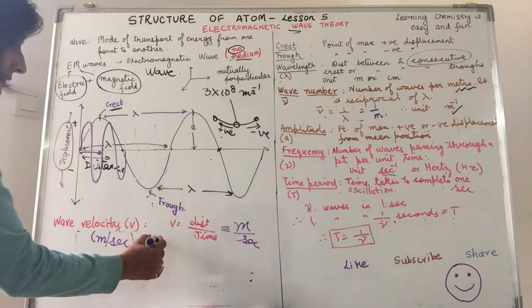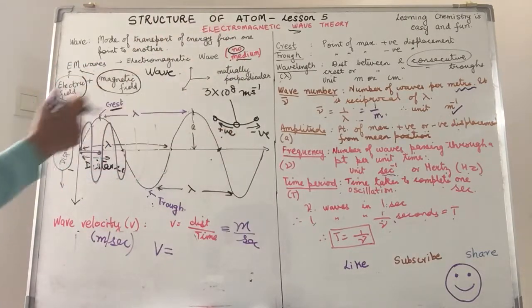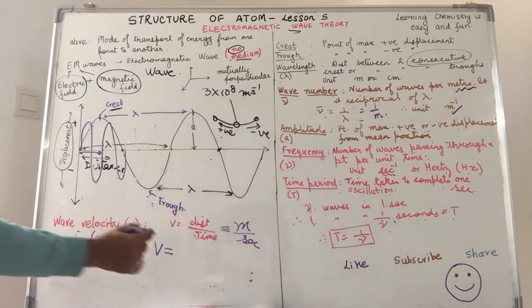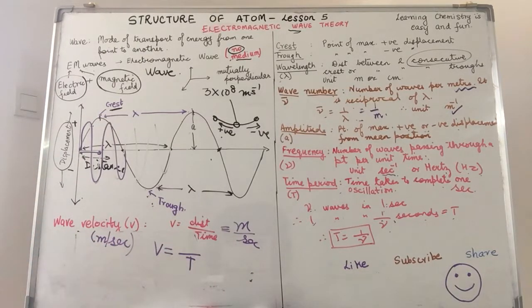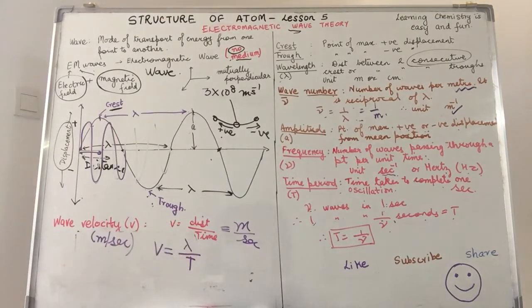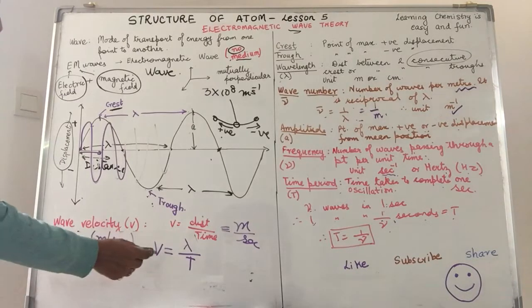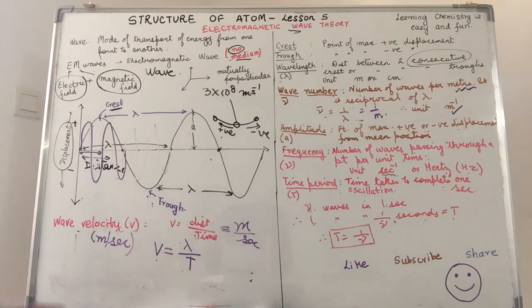Now, let's convert this formula into the terms that we have learnt just now. In one time period, that is capital T, how much is the distance covered? What value out of these gives you the distance covered by the wave in one time period? Yes, it's the wavelength. So, lambda upon T. So I have another formula. Wave velocity is the wavelength divided by the time period.